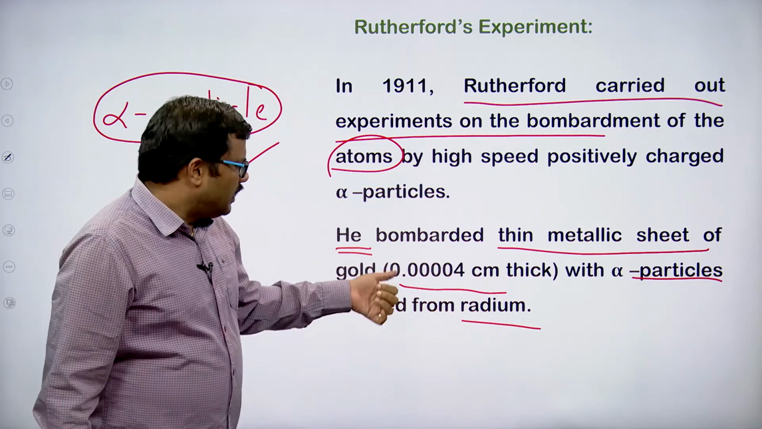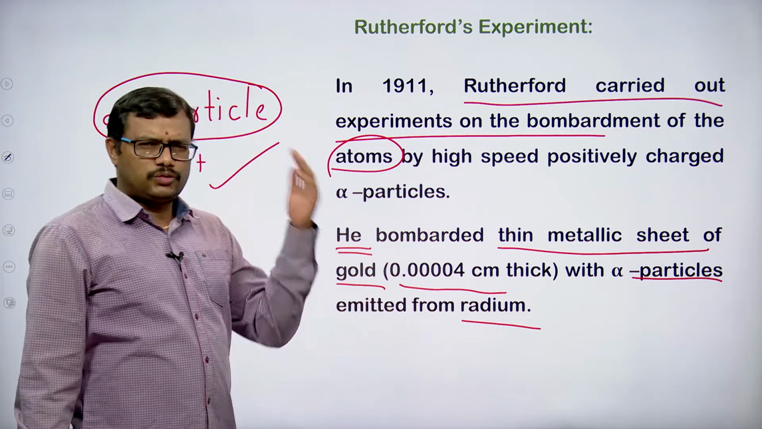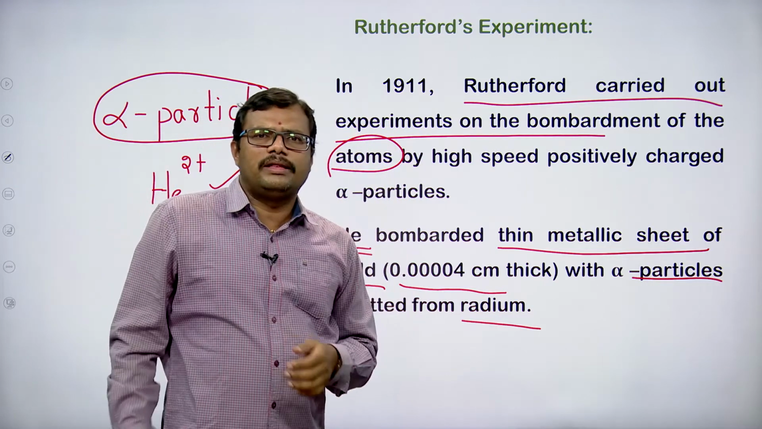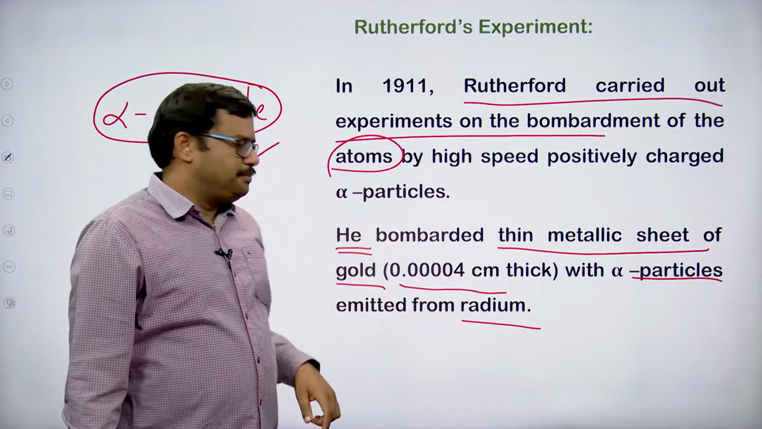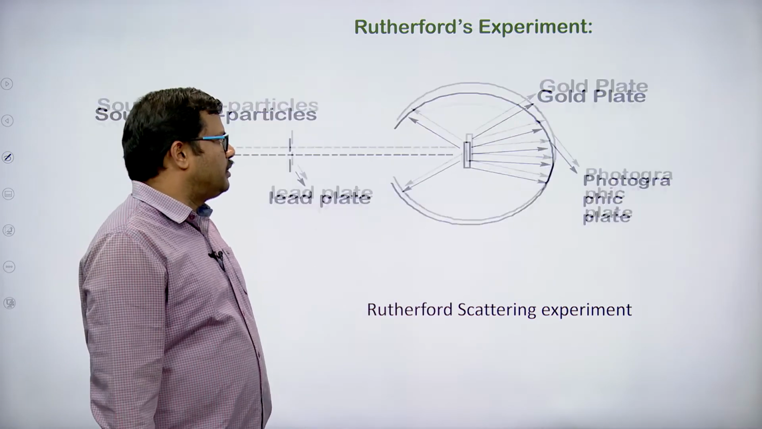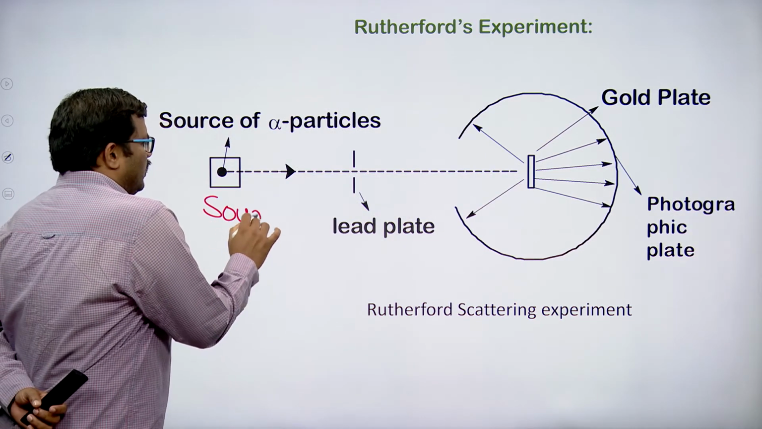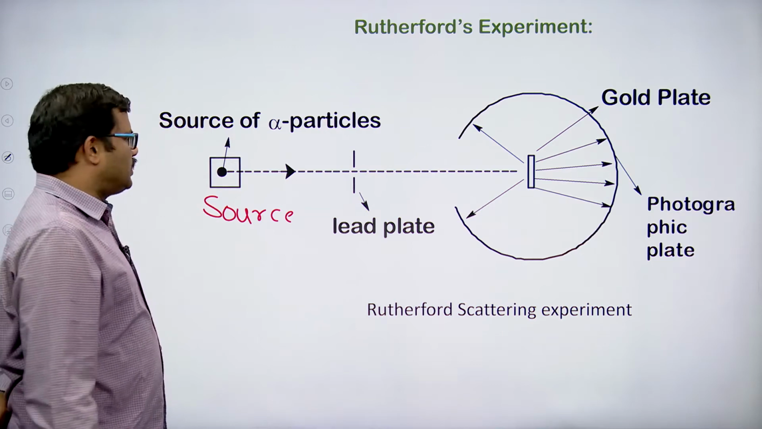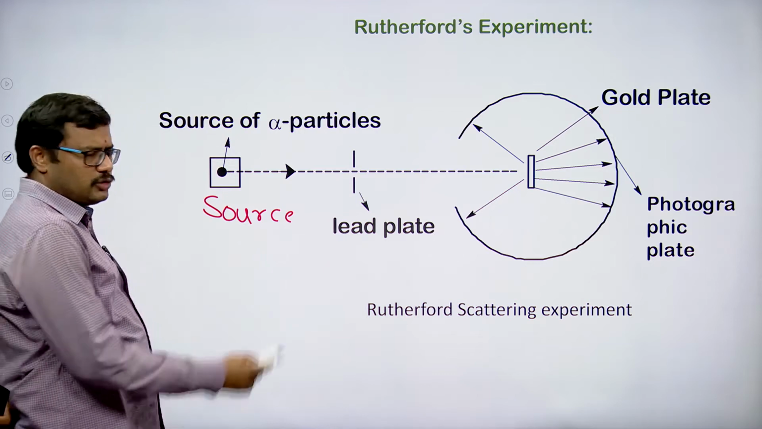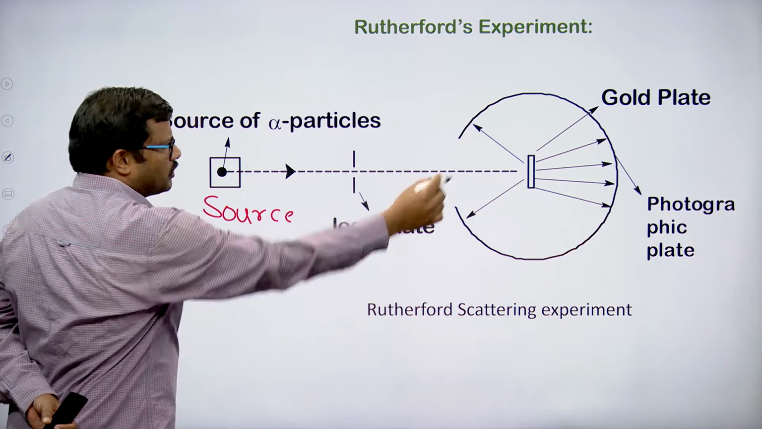What is the thickness? It is 0.00004 centimeter thick. A very thin gold foil is taken, and on that gold foil he made the alpha particles bombard. In the diagram, this is the source from where the alpha particles are produced. Radium is taken in this case. Alpha particles are shown with a straight line here, going toward the thin foil.